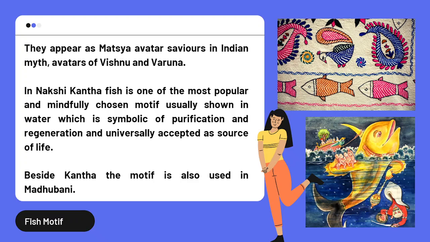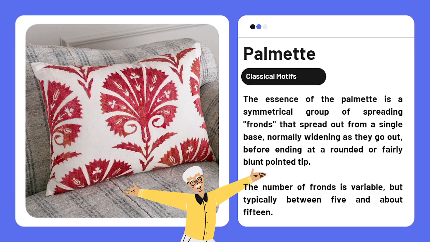The palmette motif, which you find a lot being used in upholstery and home furnishing textiles. This looks like a palm leaf which is spread out, and sometimes it also looks like a lotus design. The essence of the palmette is a symmetrical group of spreading fronds that spread out from a single base, normally widening as they go out before ending at a rounded or a fairly blunt pointed tip. The number of fronds is variable, but typically between 5 and about 15.